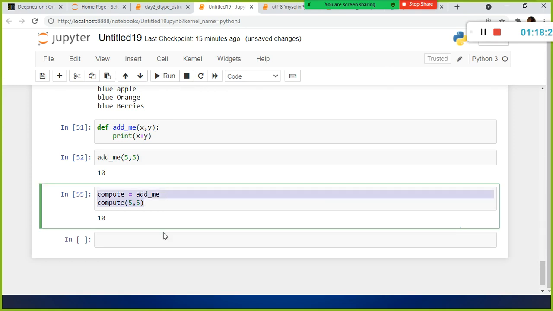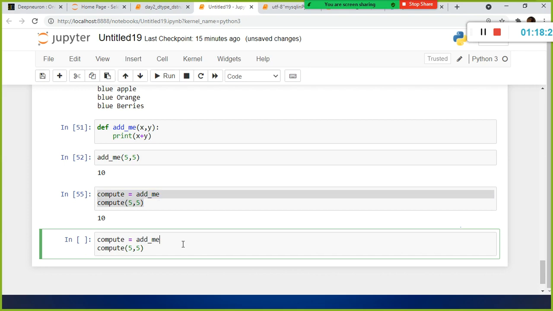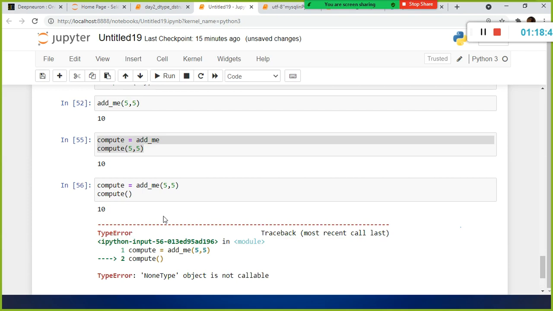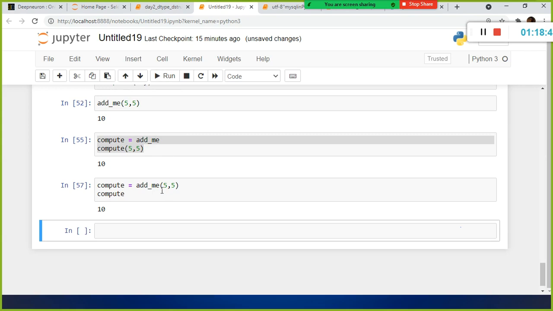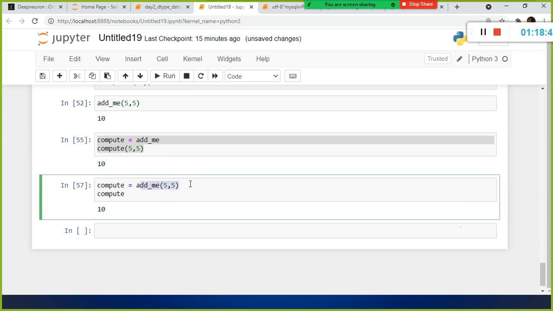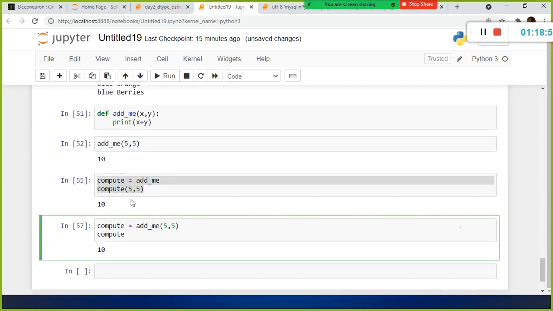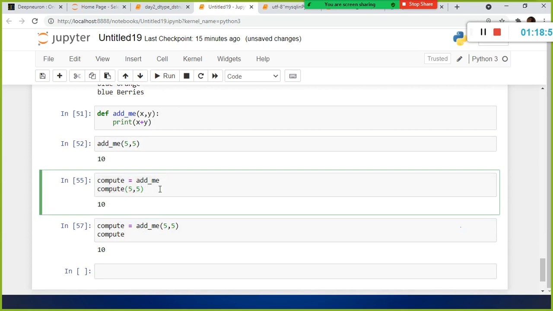But if I use the parenthesis here itself, 5 comma 5, then I don't have to do this one here. Object is not callable. Okay, you need to say compute, because this one will get executed, and the resultant value will get stored in compute, and this one will print compute. Fine. So add me. So now what happened here? What is the difference between these two?